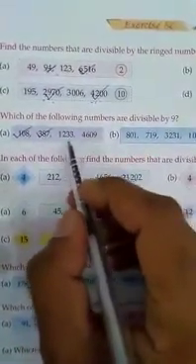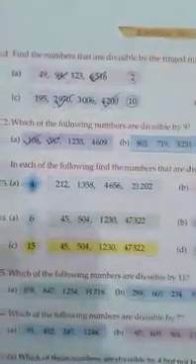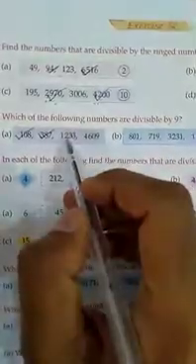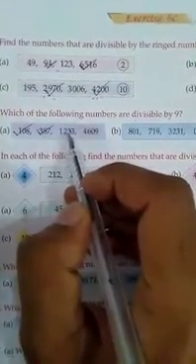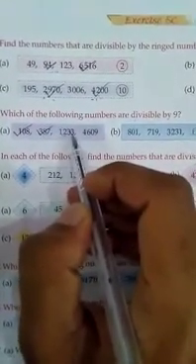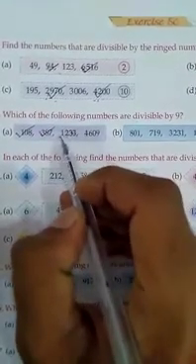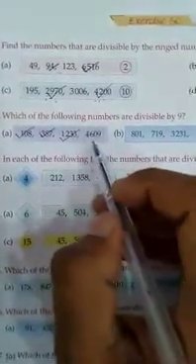Now 1233. We will add each digit of this number: 1 and 2 is 3, 3 and 3 is 6, 6 and 3 is 9. 9 is divisible by 9, so 1233 is divisible by 9.